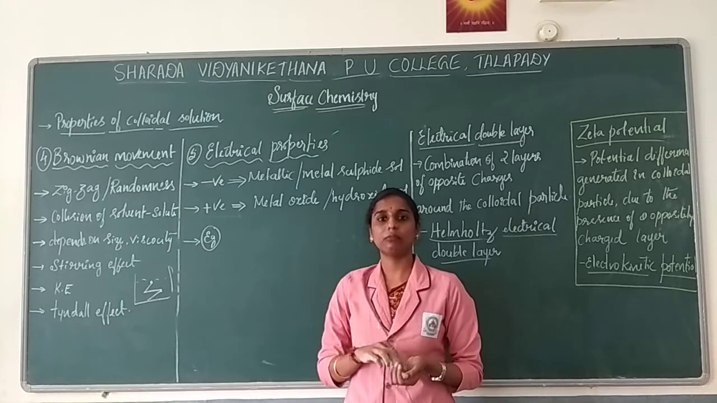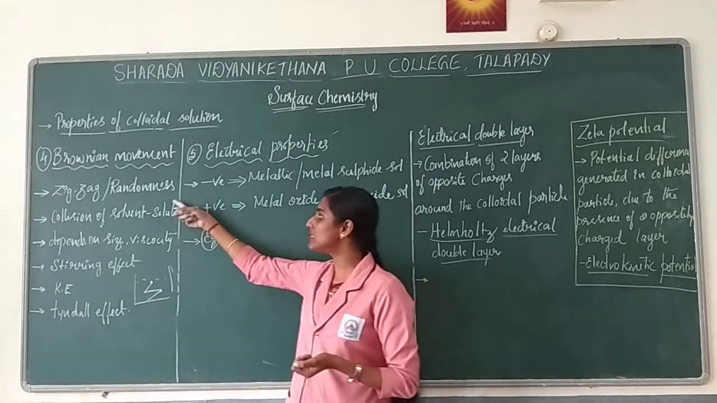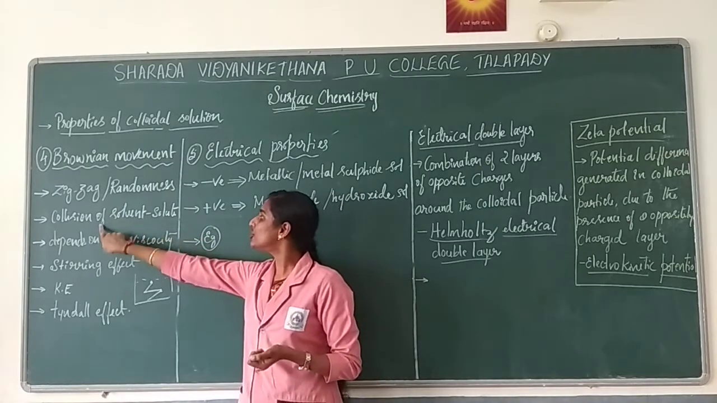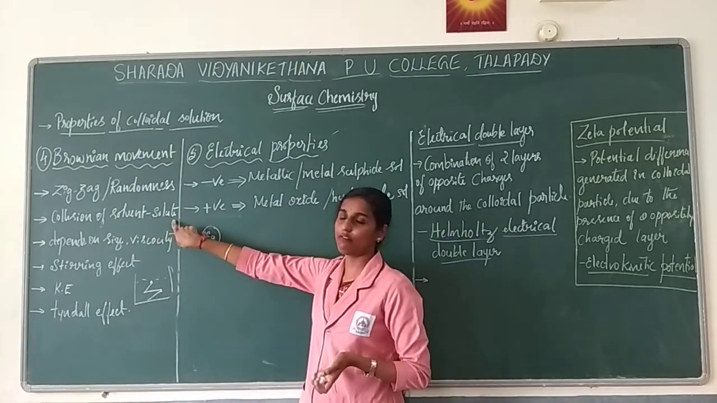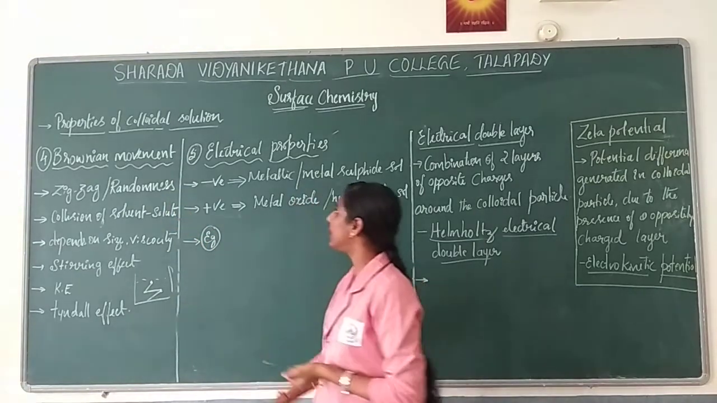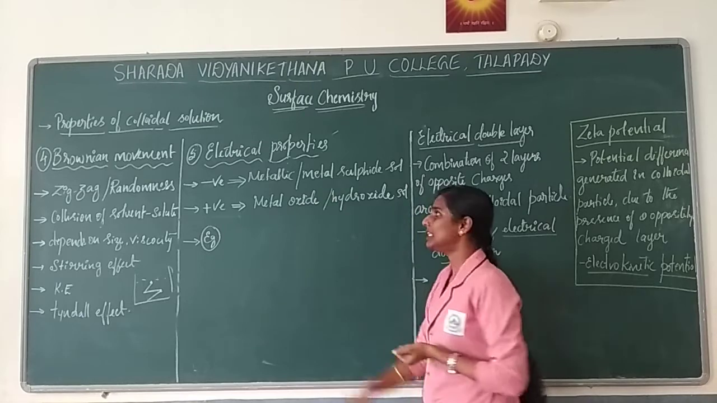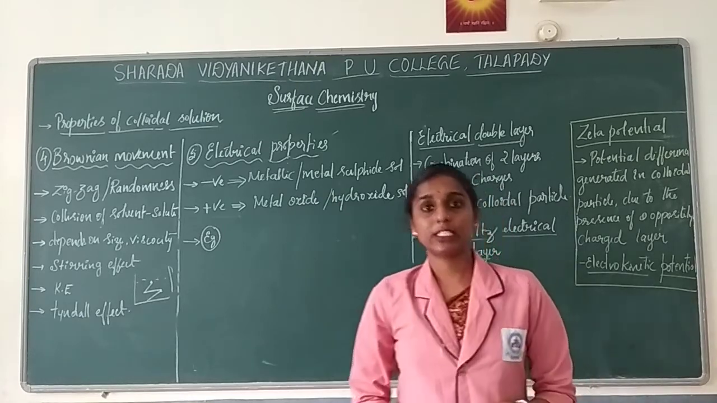Brownian movement is nothing but the zigzag movement, or randomness, of the particle due to the collision of solute as well as solvent. If you explain this, you will get marks. Okay, so that is regarding Brownian movement. The next one is electrical property. Now, what is meant by electrical property?